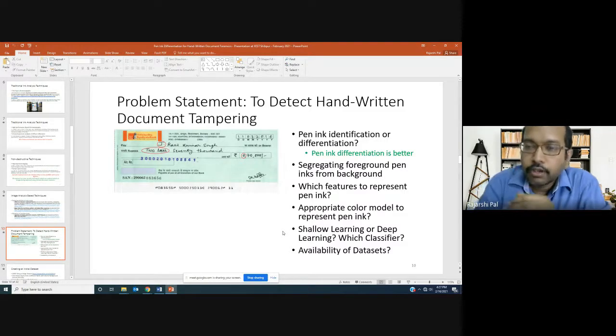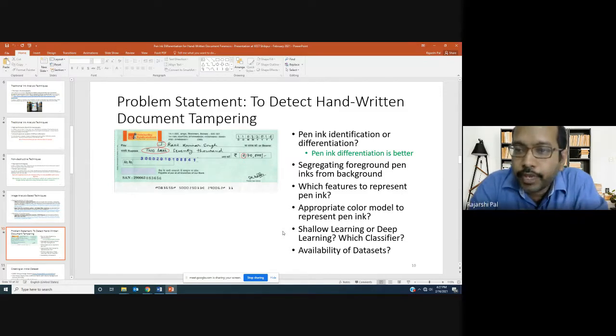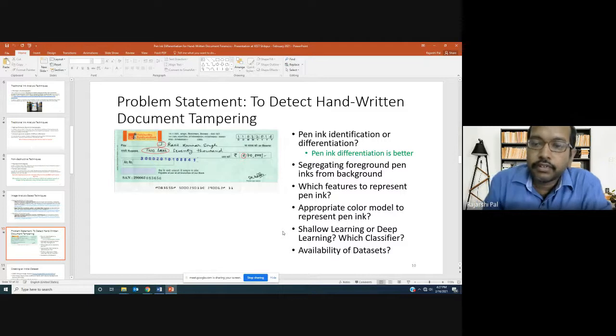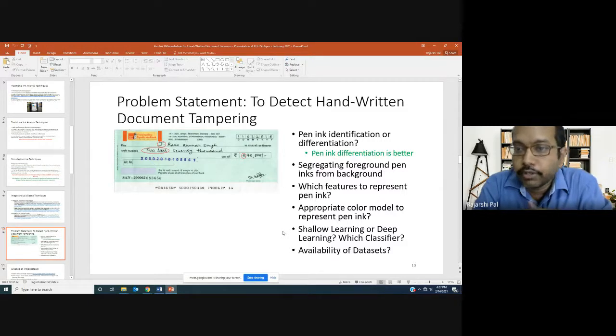Now, for an identification problem, let's assume that there are 100 different brands of pen available in the market, and you have purchased those pens and created a handwritten document data set using them, and you are training your model.